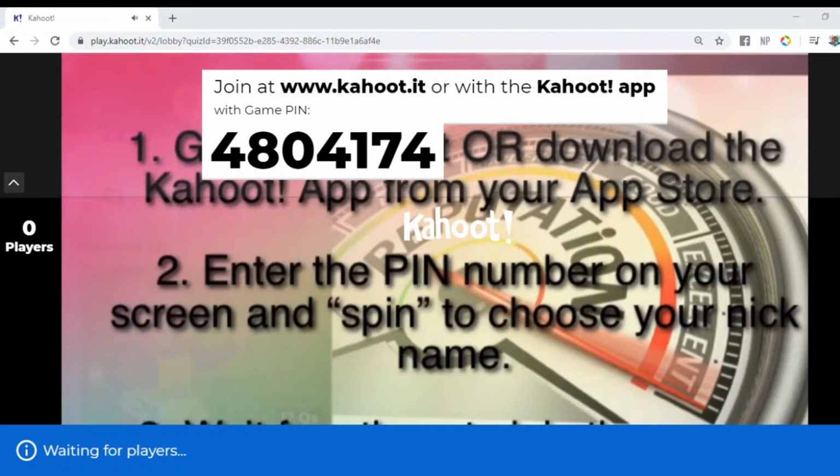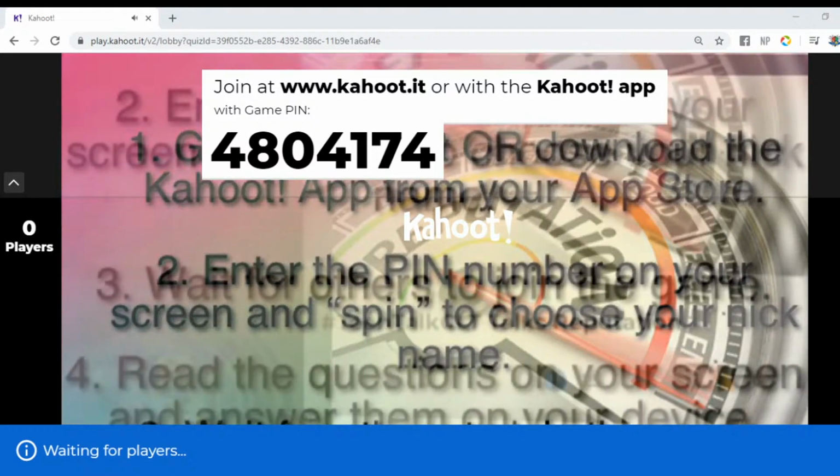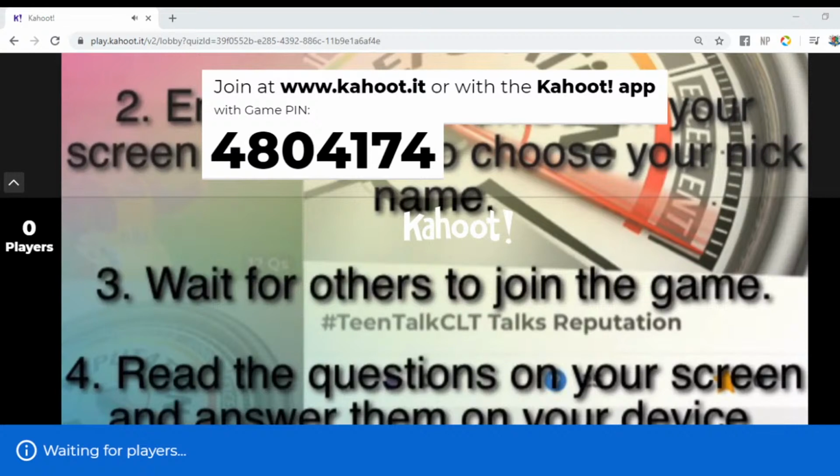First step is to go to kahoot.it or download the Kahoot app from your app store, and that's Kahoot. The next step would be to enter the PIN number that shows up on your screen. You may not be able to participate if you're watching the replay.